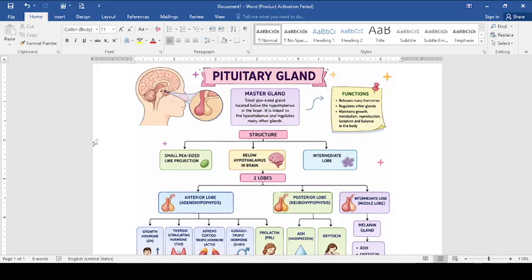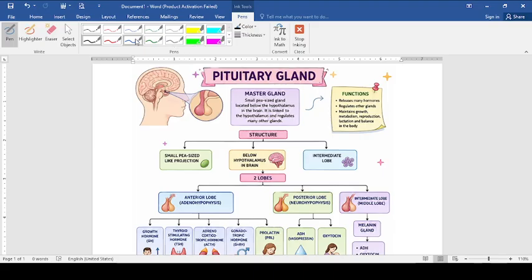Now, the location, structure and function of this gland we have to discuss in detail. As you can see, the location is in the hypothalamus, the midbrain region, where at the roof of the hypothalamus you get this small stalk-like structure. On this stalk you have a bilobed gland, which has two lobes, called the pituitary gland. This gland is the master because, as your brain is regulating the whole body, in the same way this master gland located in the brain regulates all the endocrine glands of the body. That's why the name master gland is given.